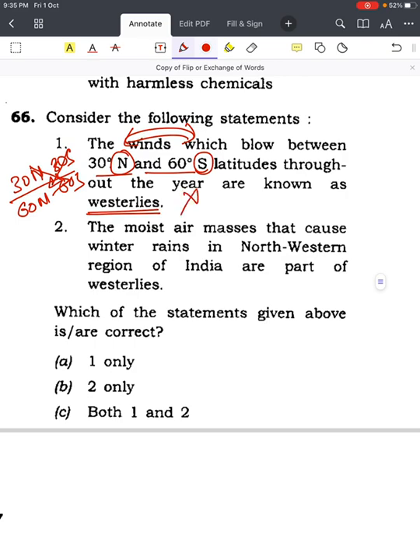Come to the second statement: the moist air masses that cause winter rains in the northwestern region of India are part of the westerlies. True, given in NCERT. That's why the answer is B, 2 only. In the first statement itself, they tried to catch you on north and south. So you have to be very careful while reading this kind of facts during this pressure time of 2 hours.